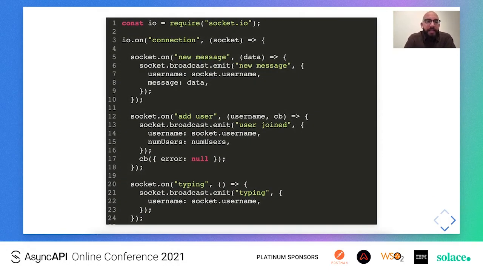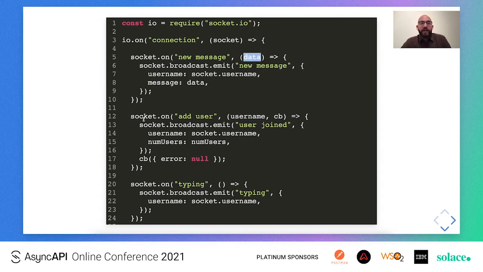If we expand the connection handler of the default channel of the main namespace, we can see that there are multiple socket.on invocations. These are essentially the Socket.io events that the server listens for from the client. So we have a new message event that is accompanied with some data arguments on line 5.